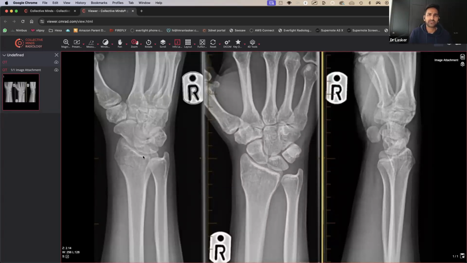Okay, so let's have a look at this one. So unfortunately, I did try and get better images, but I ended up having to take a screen cap.